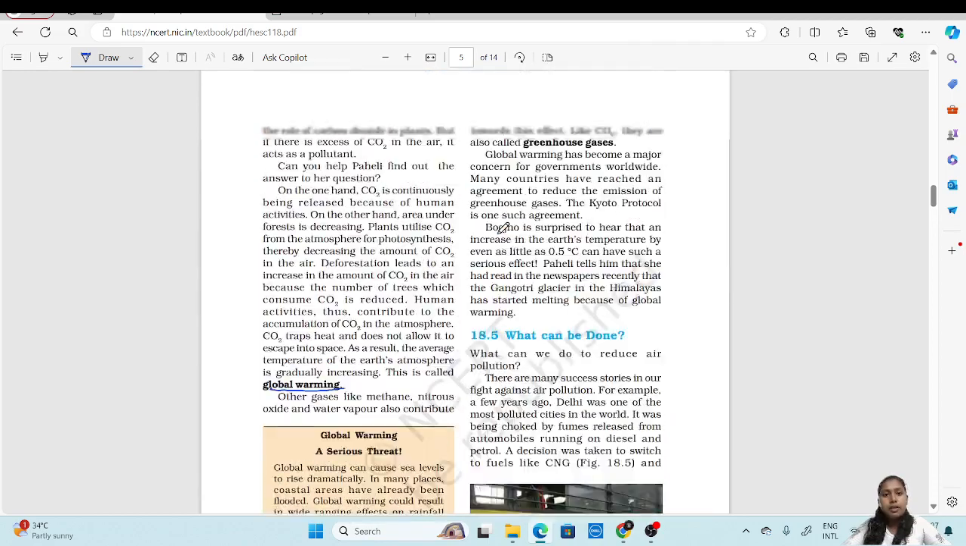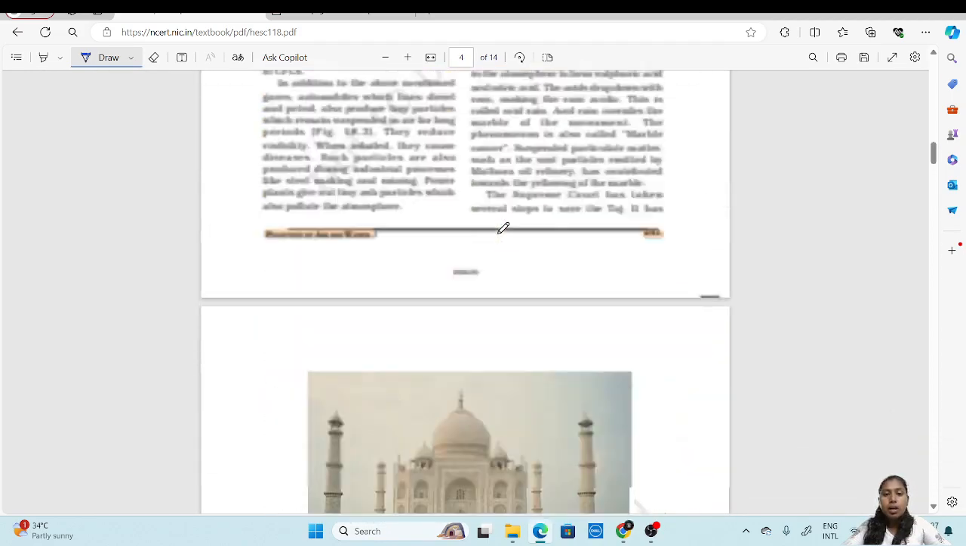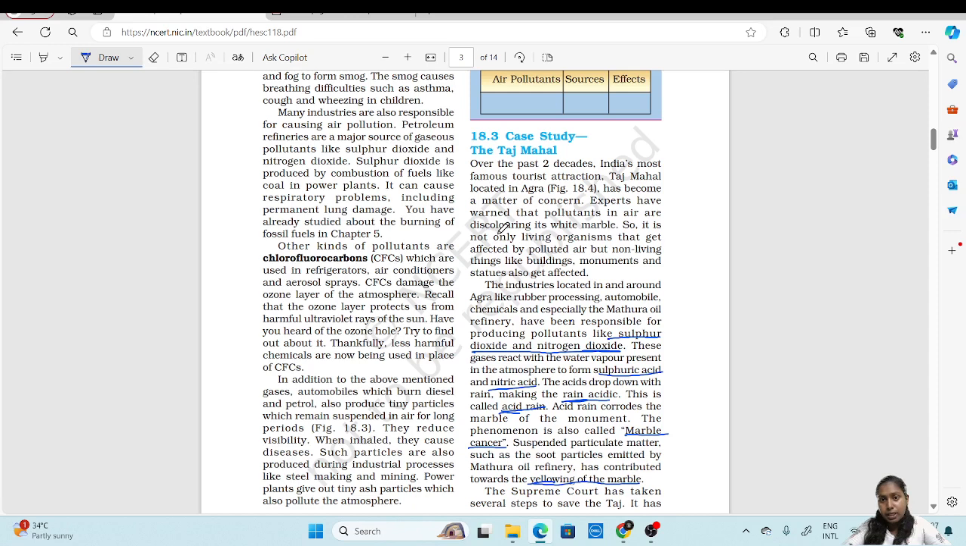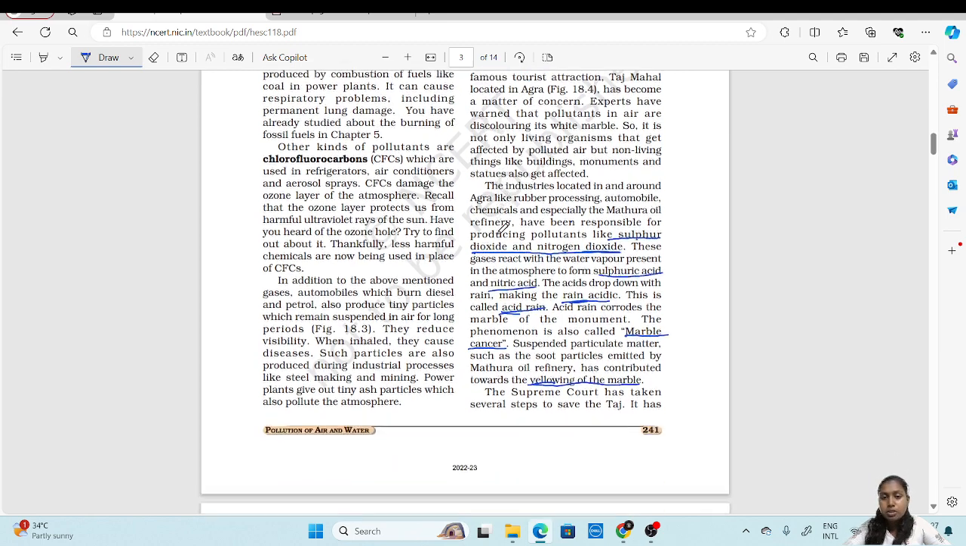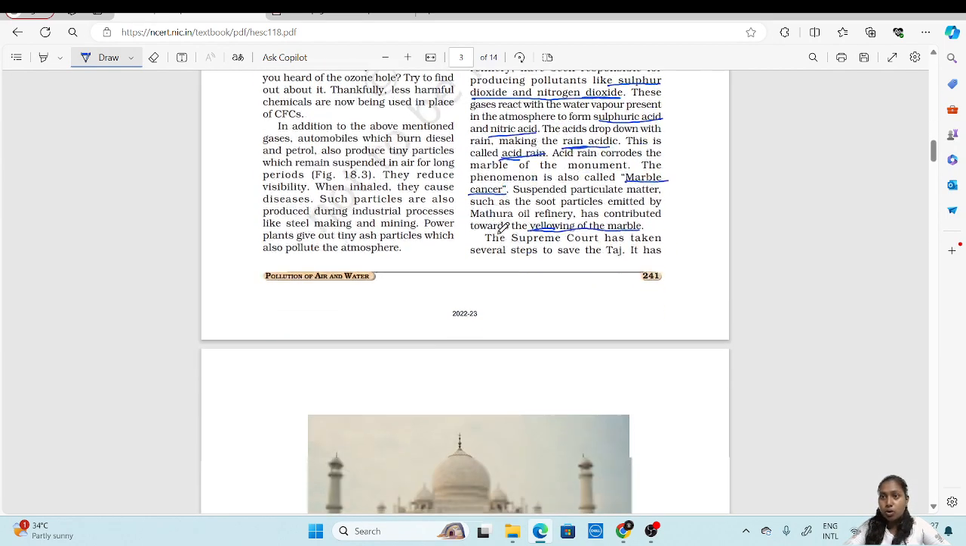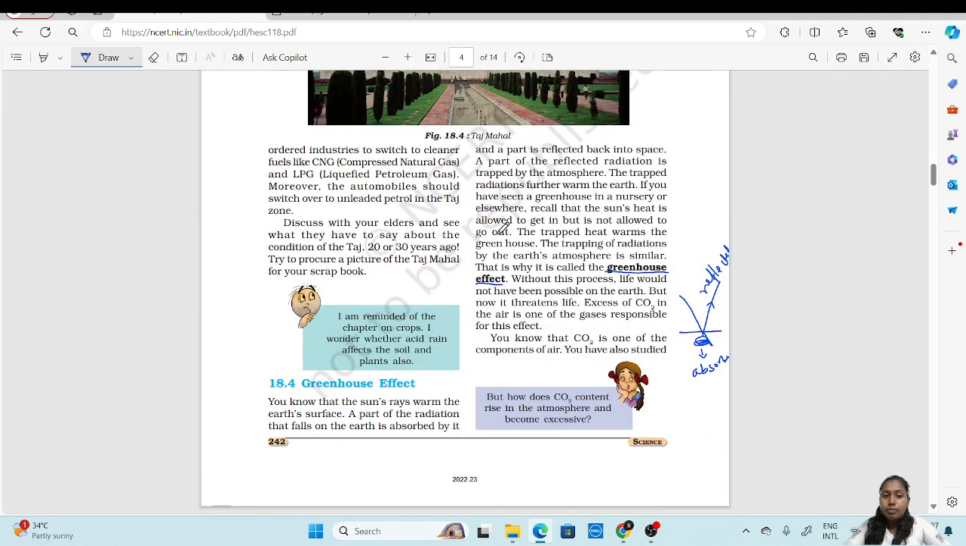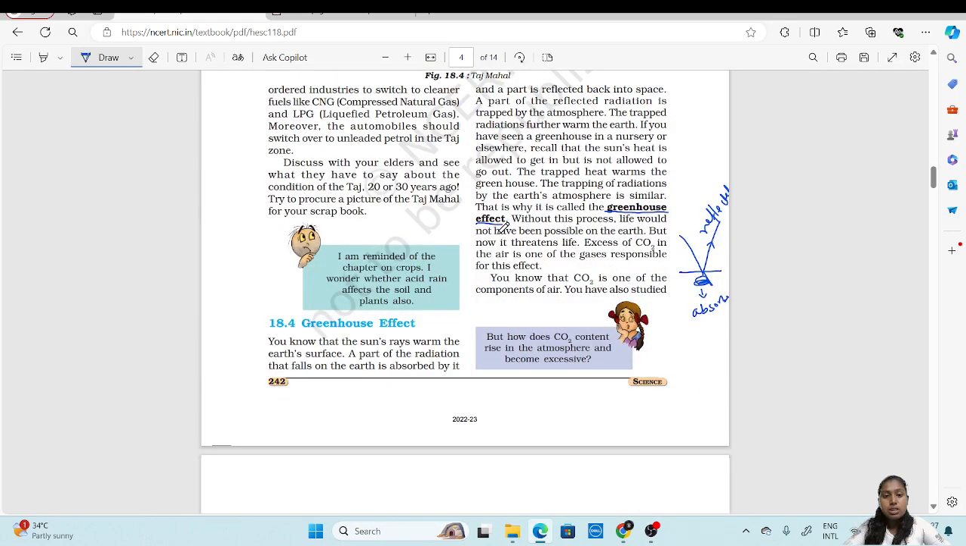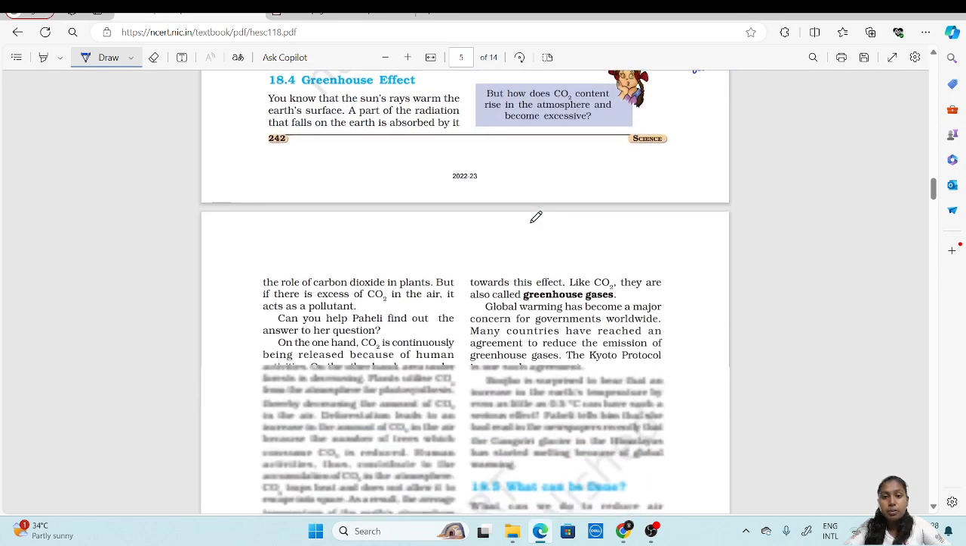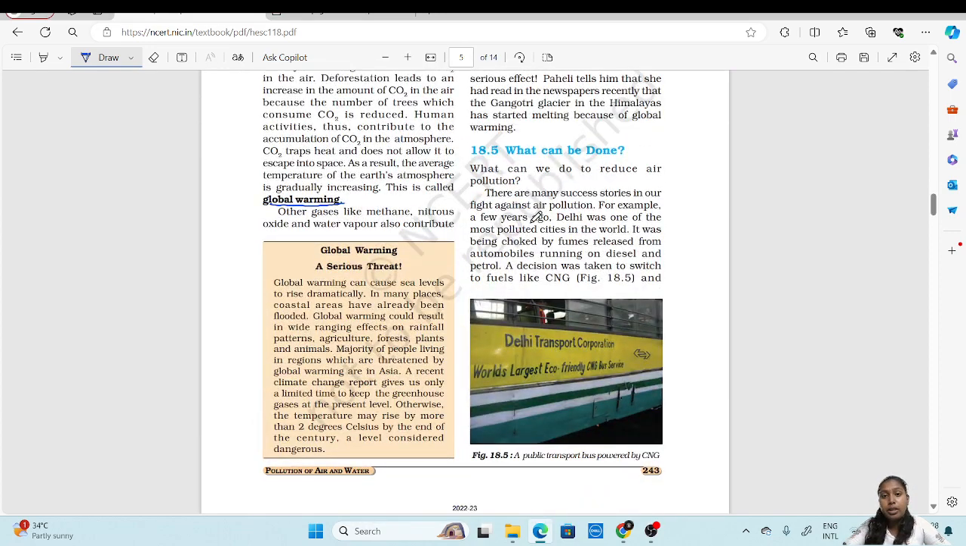So in today's class, we have seen how the Taj Mahal has changed from the day it was built till now. It has been corroded, and the color of the marble has changed. It is mainly because of acid rain, which is caused by pollution. And we have also seen what the greenhouse effect is. Then we have also seen how we can prevent the air from getting polluted.